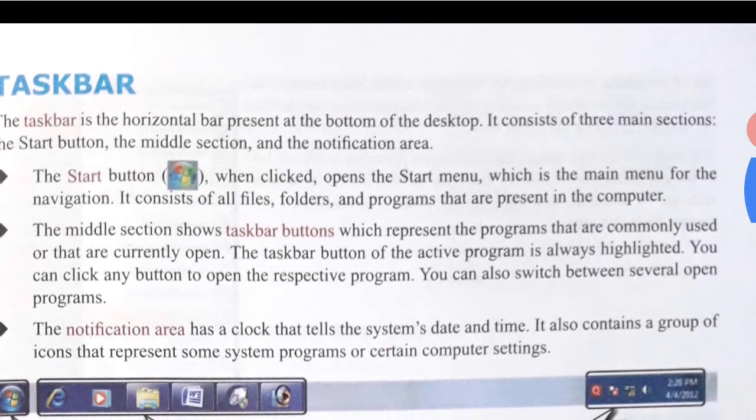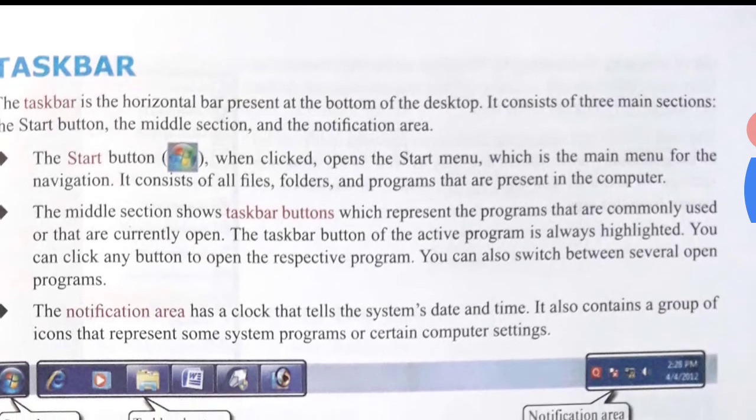Also see, the notification area has a clock that tells the system date and time.